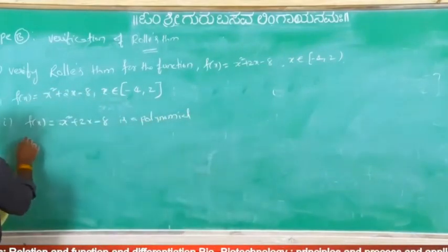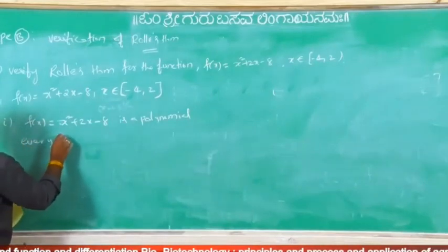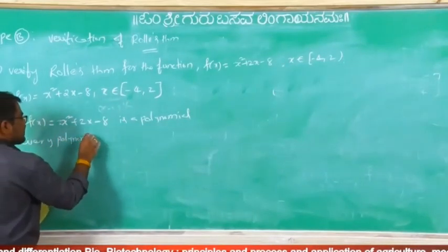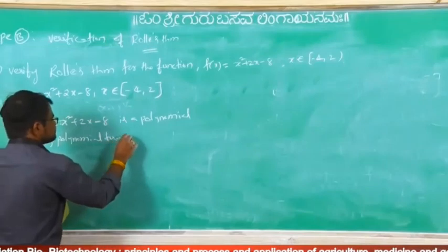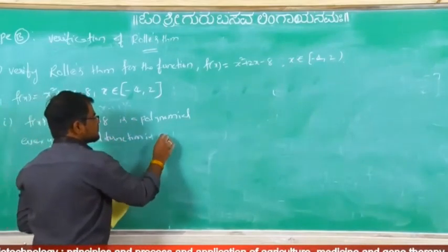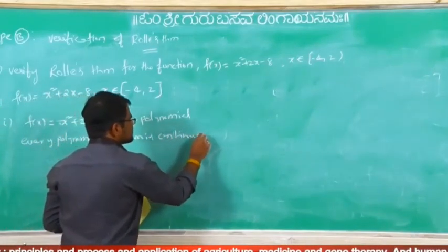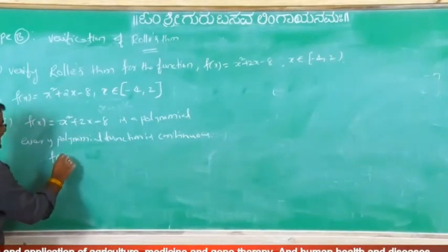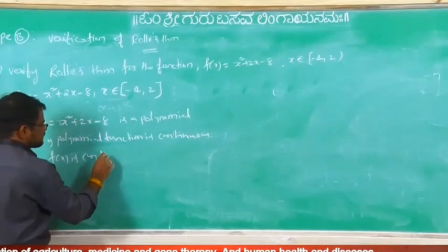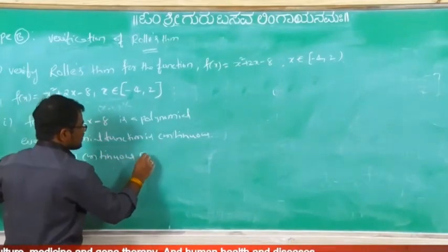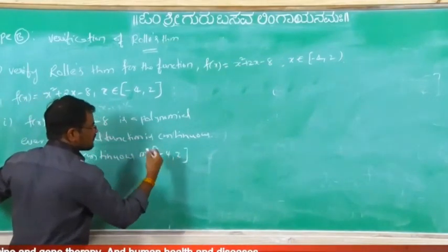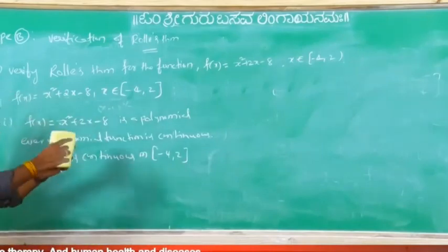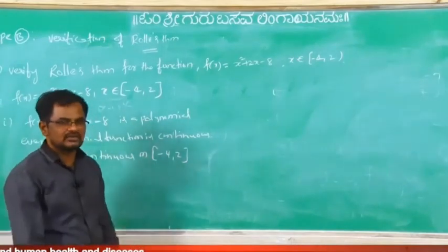We know that every polynomial function is what? Continuous. Therefore, f of x is continuous on closed interval minus 4 comma 2. Most of the problems are based on polynomials only there.